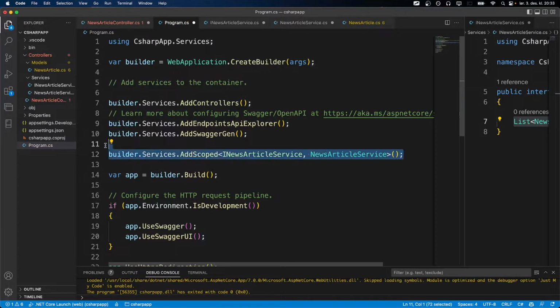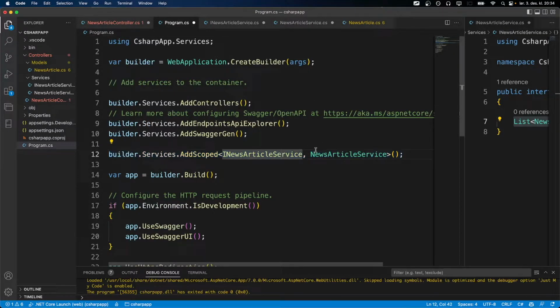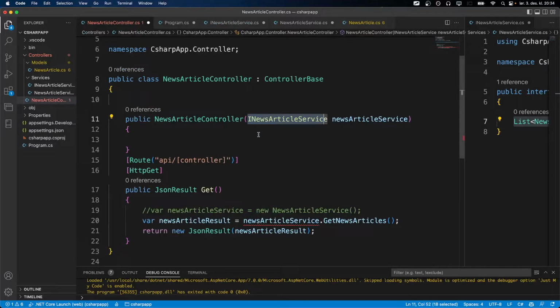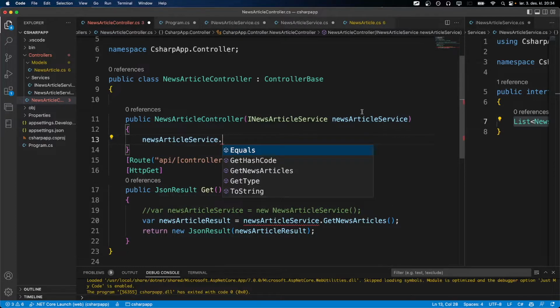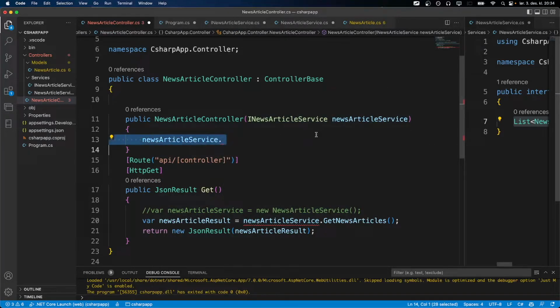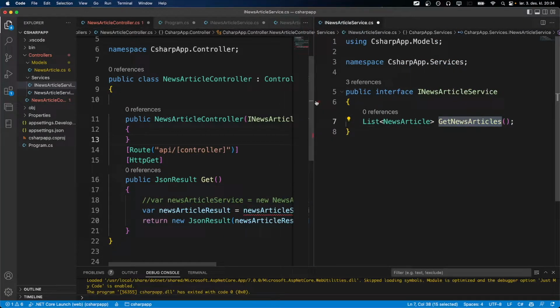So whenever we have registered this in the program.cs, then the news article controller can actually get hold of this, and whenever the dependency injection does its thing, it says, oh, it's an interface of INewsArticleService. Okay, I should give back a news article service. And that's actually what happens. But when we talk to it, we only get the interface methods, and that's actually what we would like to have happening. So for now, we have get news articles here.